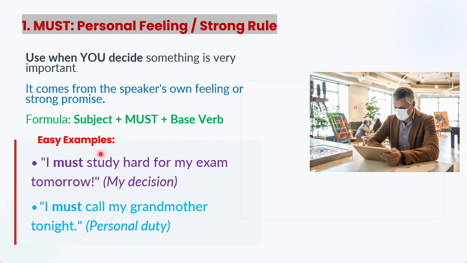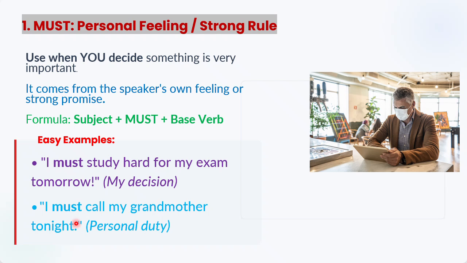So examples we can check: I must study hard for my exam tomorrow. So this is my personal decision. Nobody is deciding for me. Nobody is imposing anything. So this is what I am thinking in my mind. I must study hard if I want to get success in my exam tomorrow. So what is compulsory, necessary, essential? That I must study hard for my exam, right? So it is very important. So when something is very important, necessary, we use must.